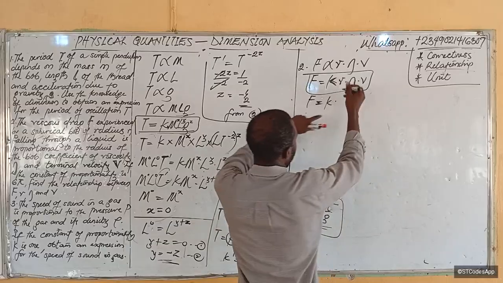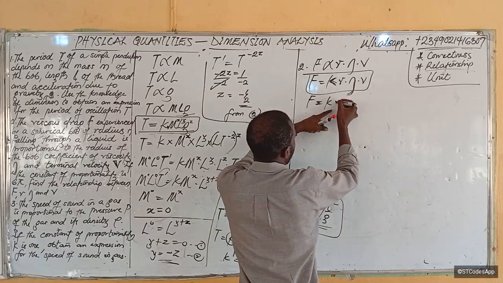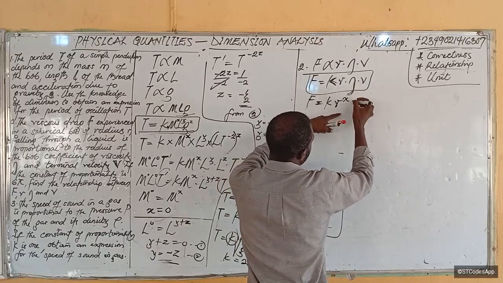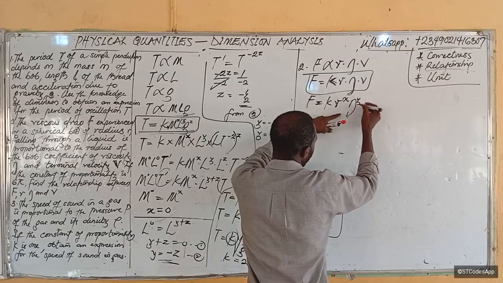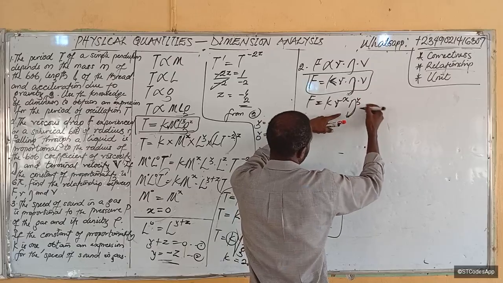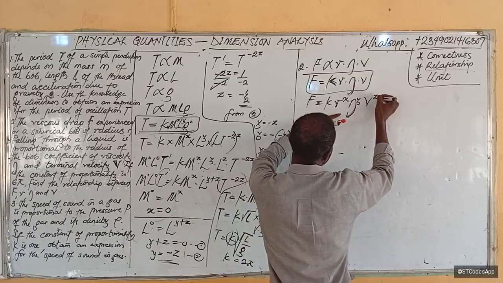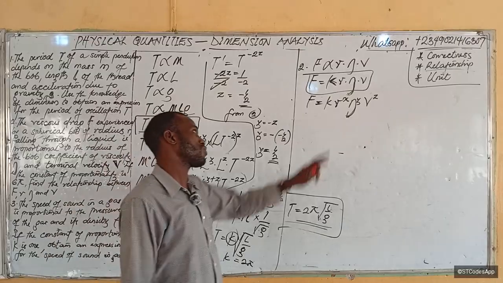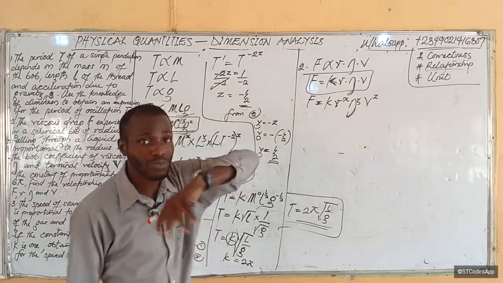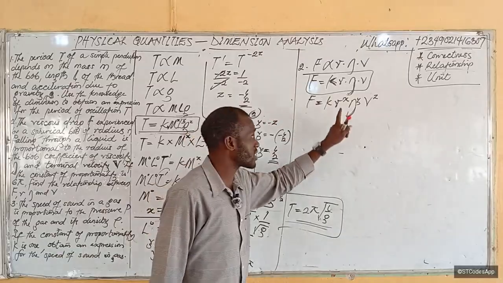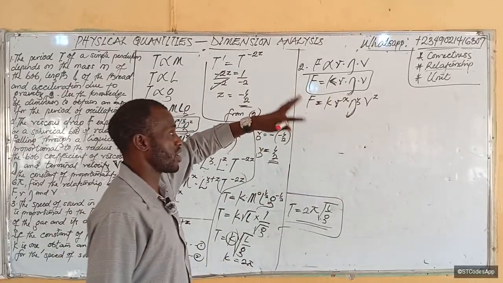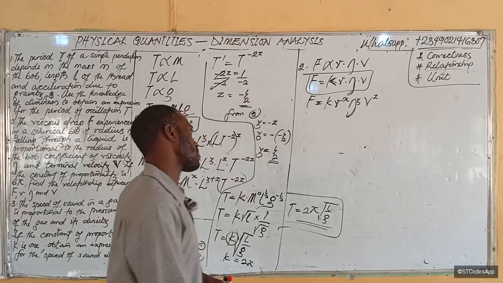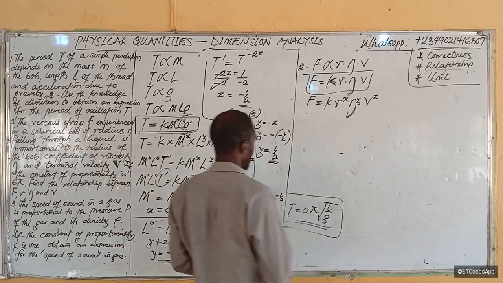simplify these guys. What is R? R is length, right? So it will be R raised to power x, coefficient of viscosity raised to power y, then velocity raised to power z. Let's do it this way. Now someone might be asking, what if I put V first and R first? Any way you put it, as far as you arrange your letters x, y, z, or any number that you have there, a, b, c, d, you get the same answer, in as much as you solve rightly, okay?